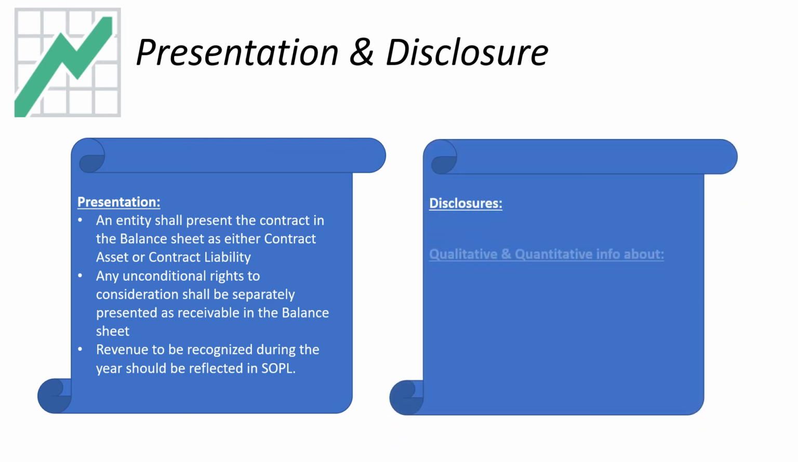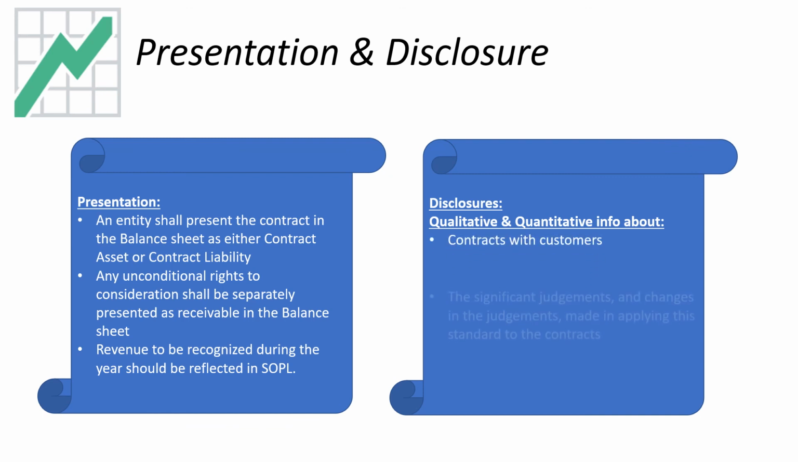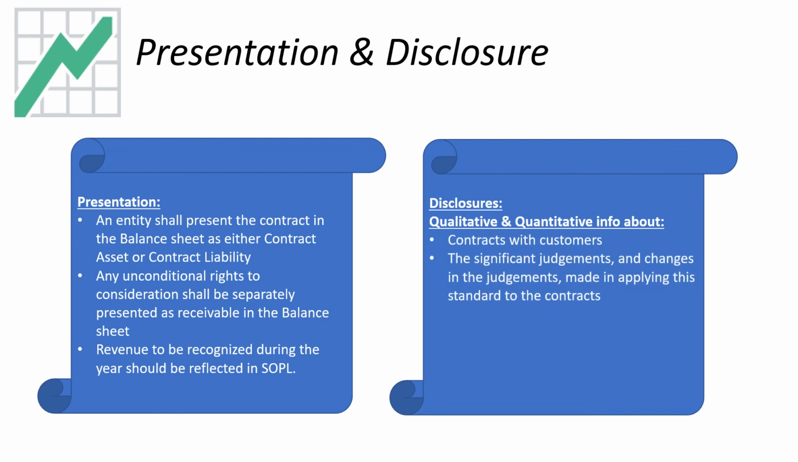Disclosures. An entity shall give disclosures regarding the qualitative and quantitative information about contracts with customers, significant judgments and changes in the judgments made in applying this standard to the contracts, and any assets recognized from the cost to obtain or fulfill a contract with a customer. So friends, with this we end the summary video on Ind AS 115.